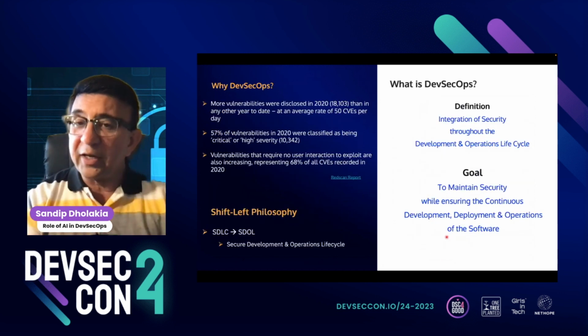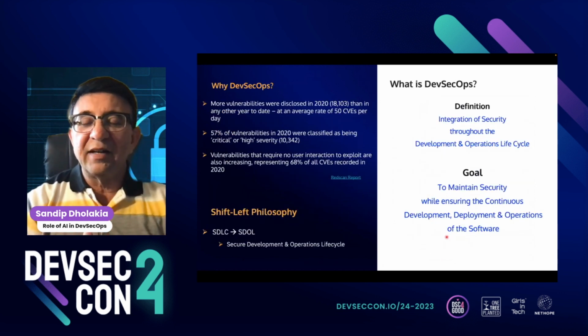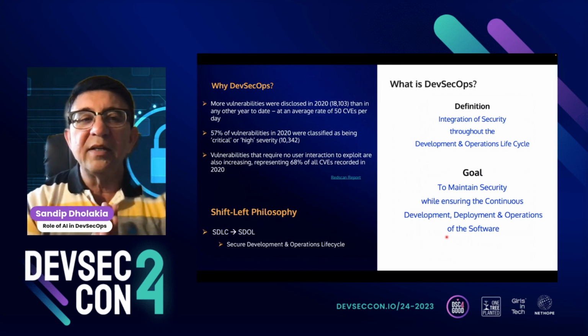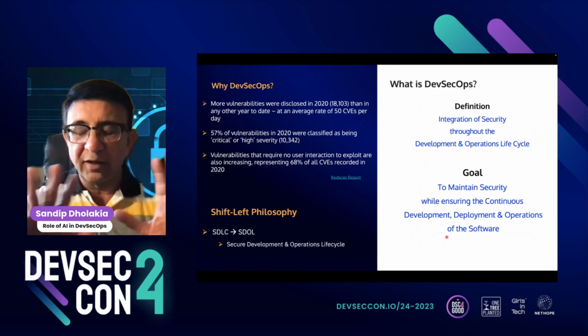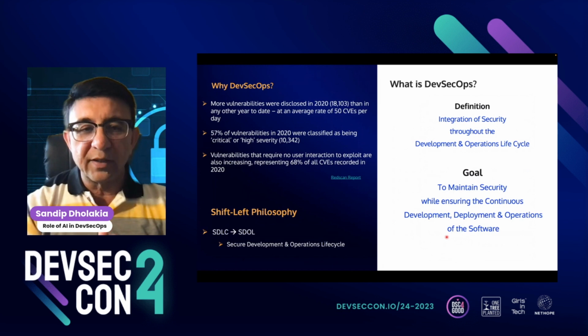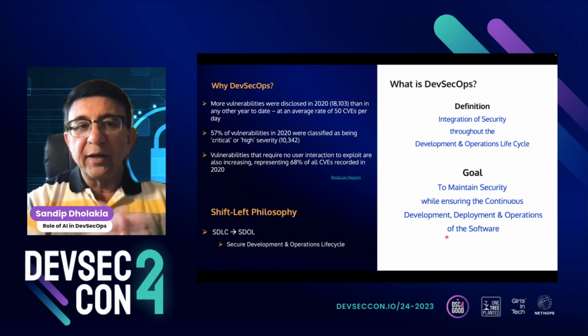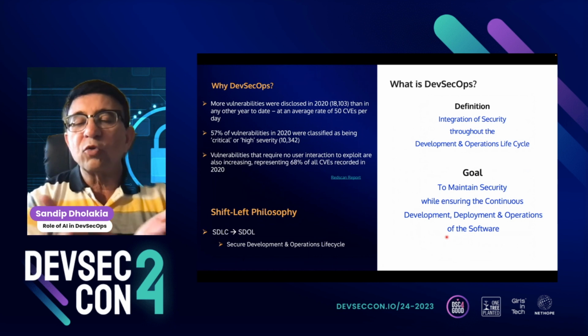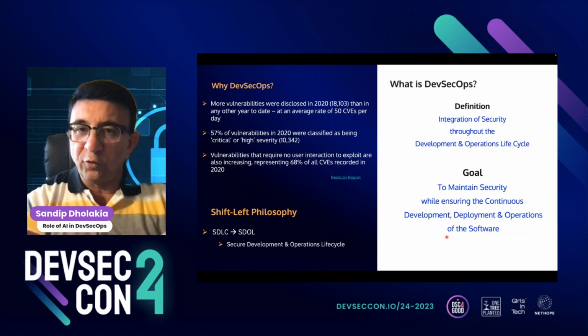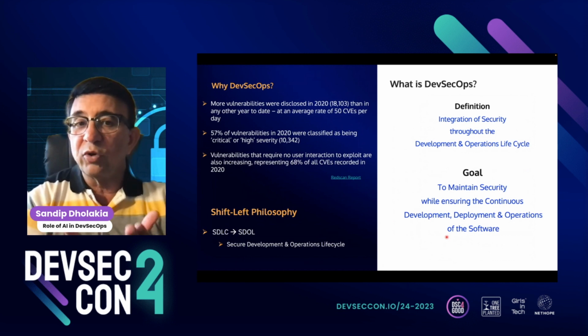So now that we are experts in AI, let's cover the DevSecOps concepts, right? Now, why do we need DevSecOps? Again, all of you are probably experts in this area, so I don't have to go into much detail. But briefly, we have so many security flaws or vulnerabilities found over the last few years.